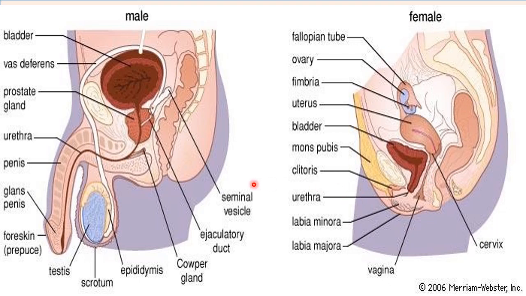So let's go through some parts and what they do. I'm going to start with the gonads. So this is a testis. There are usually two. This testis is in a bag called a scrotum. The testis is not inside the male's body, it is outside, enclosed in this scrotum. So why is it outside? The reason is to keep it at a lower temperature than the temperature in the body, which is favorable for sperm production. So the function of the testis is to produce sperm or spermatozoa.